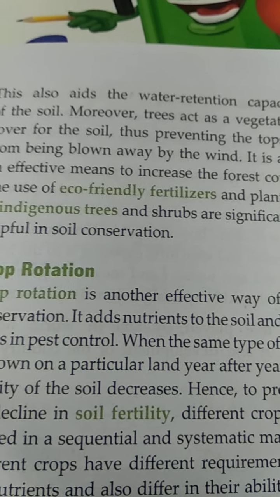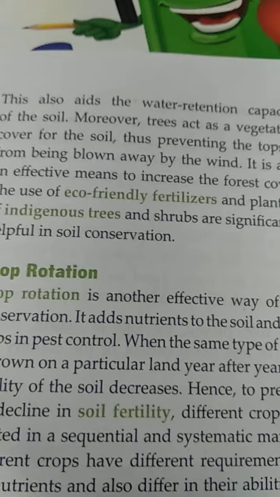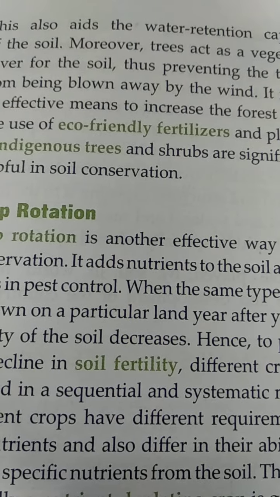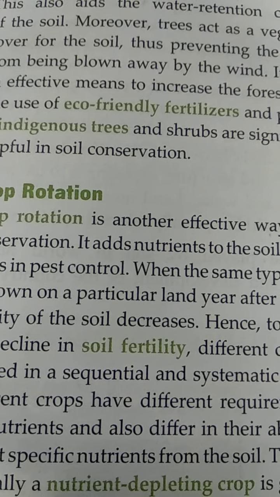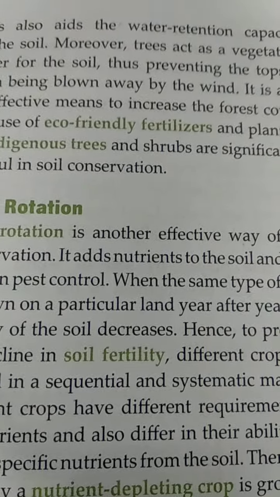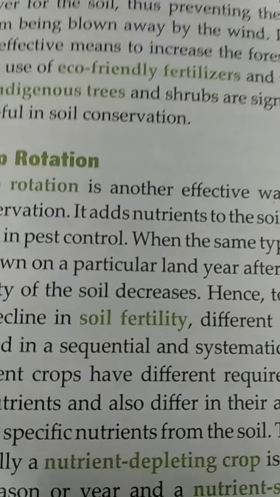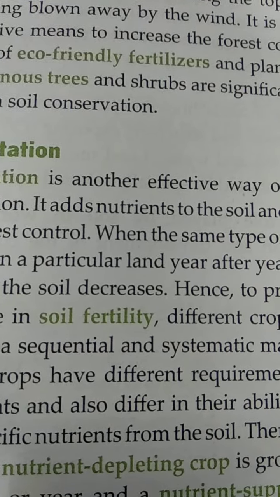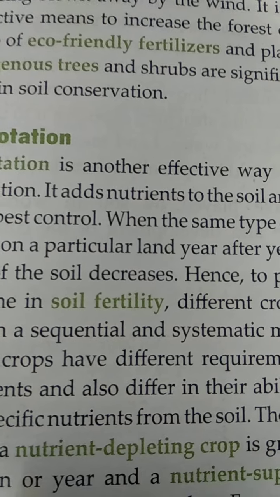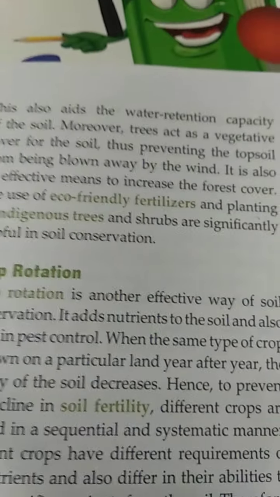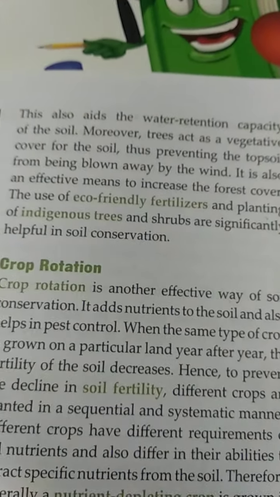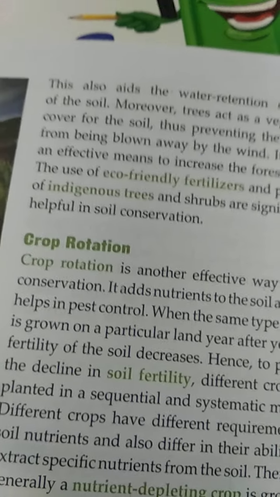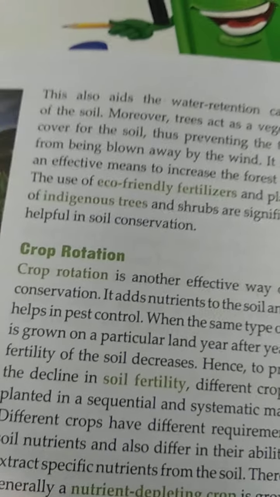Moreover, trees act as a vegetative cover for the soil, which prevents the topsoil from being blown away by the wind. It is also an effective means to increase forest cover. The use of eco-friendly fertilizer and planting of indigenous trees and shrubs are significantly helpful in soil conservation.